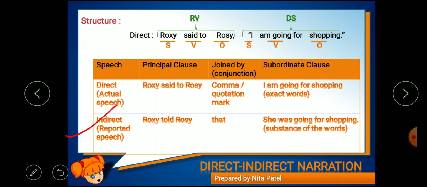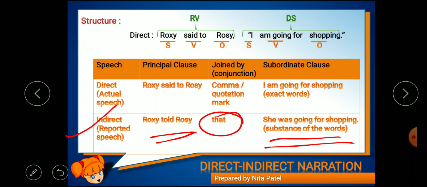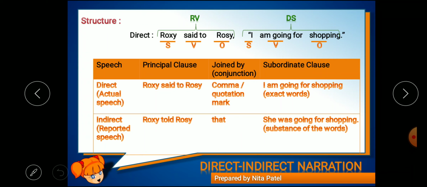Now in indirect speech, how will it turn? Roxy told Rosie. Now it is our principal clause. They are joined with the connector or the conjunction, that is, that, and our indirect subordinate clause is she was going for shopping. Now these are the substance of the words, not the exact words. The substance of the speaker's words is given. That is what indirect or reported speech is. I hope you are clear here.